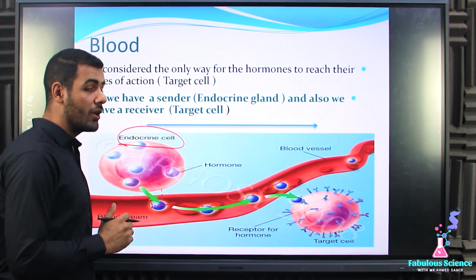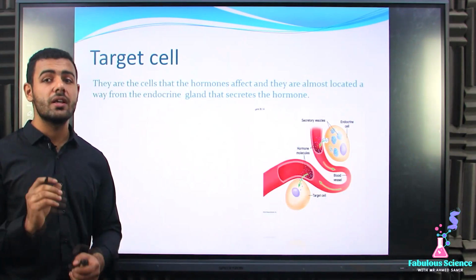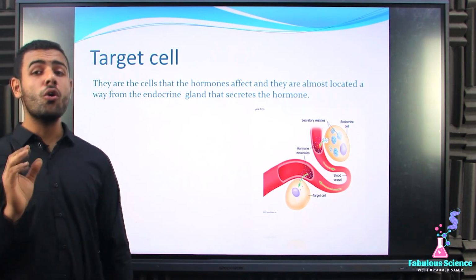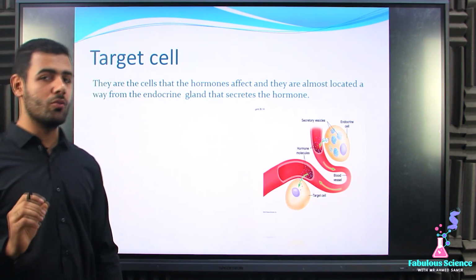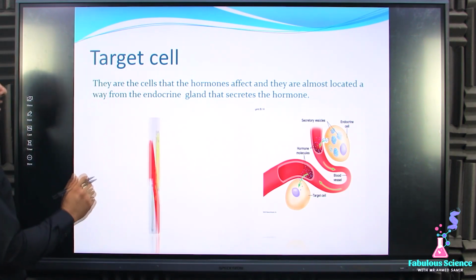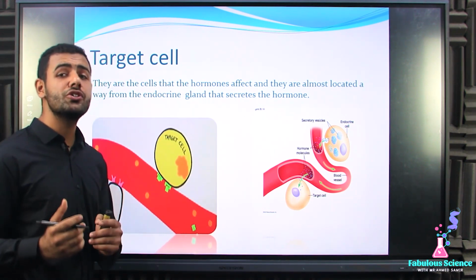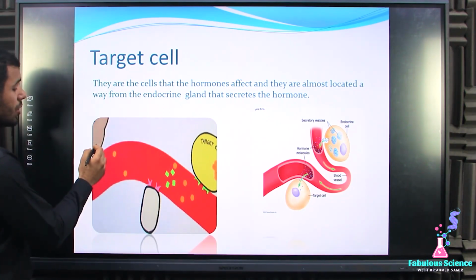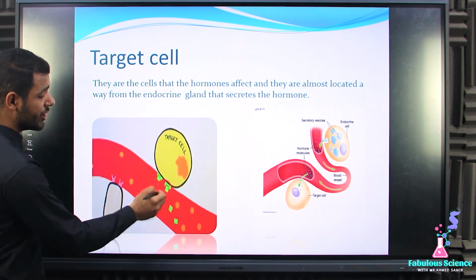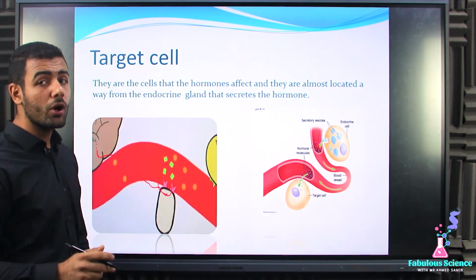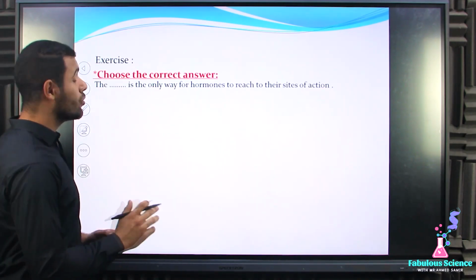It will affect it. So we can define now that the target cells are the cells that the hormone affects, and they are almost always located away from the endocrine gland that secretes the hormone. Great. Here's another picture for the mechanism by which hormones are able to reach their sites of action. Here is the hormone, and the hormone travels with the blood, and it tries to reach its target cell to affect it. Great. Now we have a quick exercise.